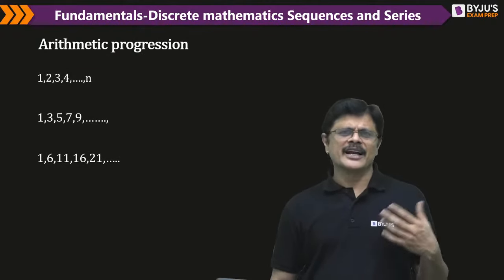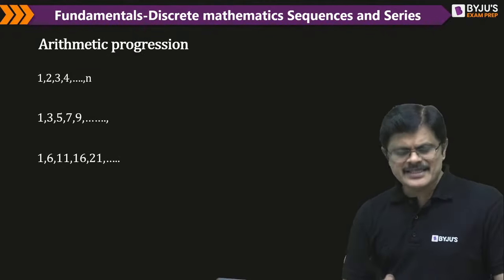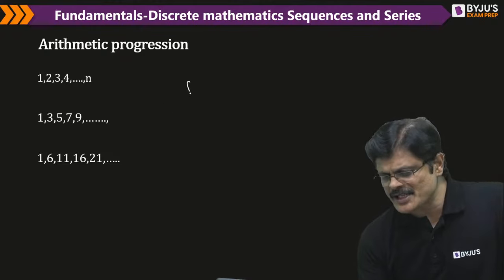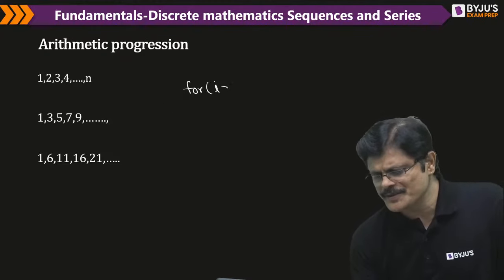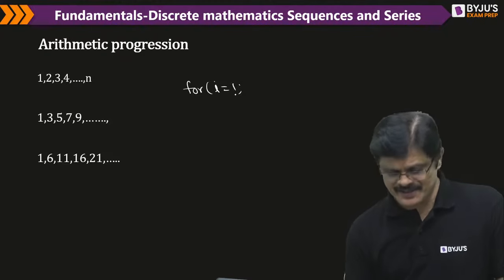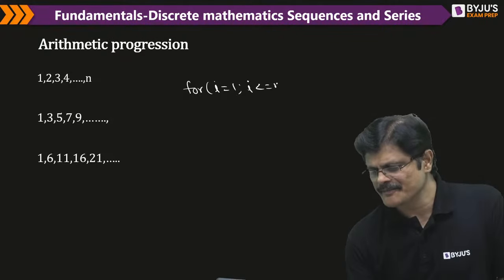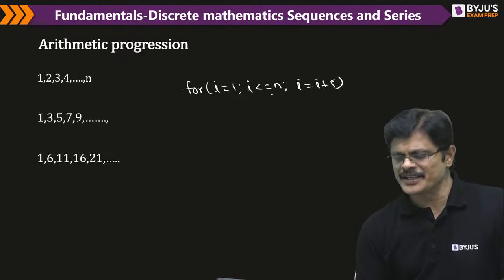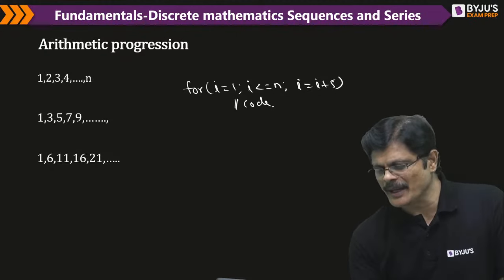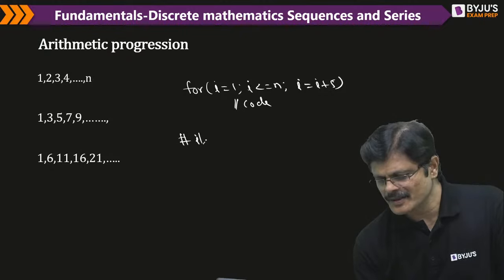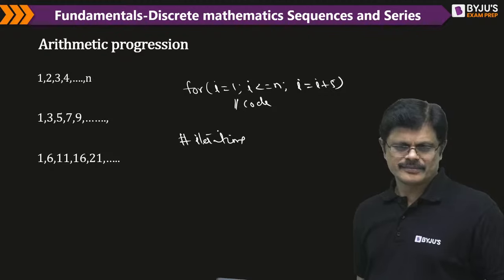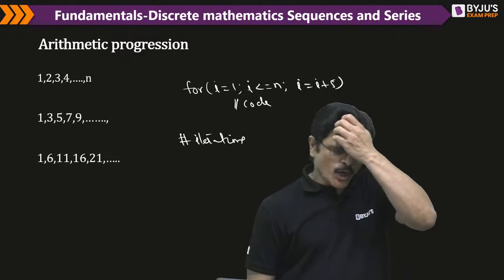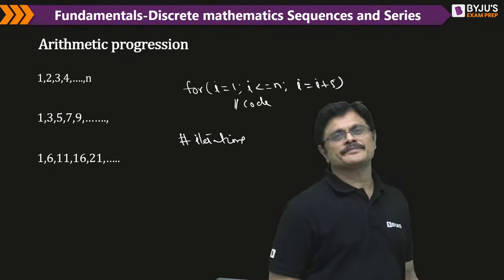So you can have different arithmetic progressions. This is very interesting when you are especially solving problems like loops, and you want to know iterations. Every time you are adding 5 and reaching n, and I ask you how many iterations happened to reach n.